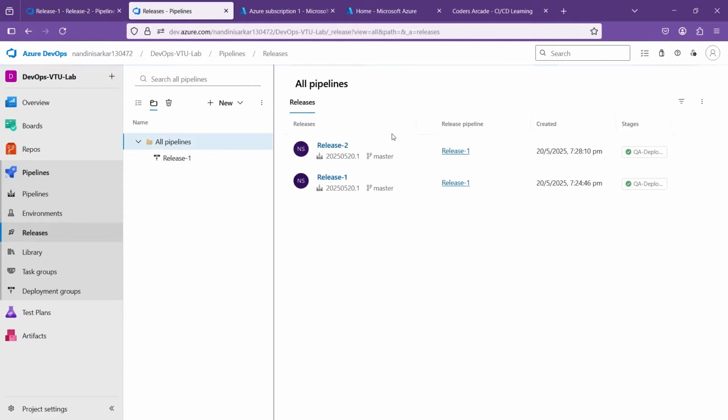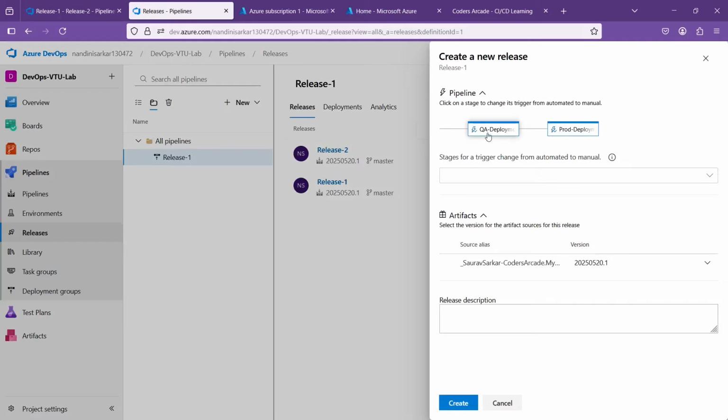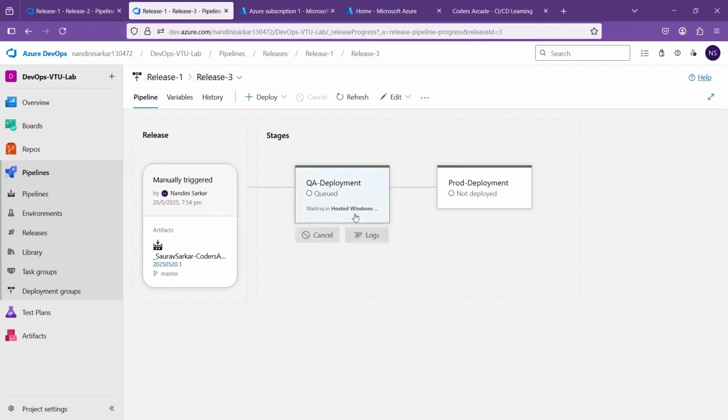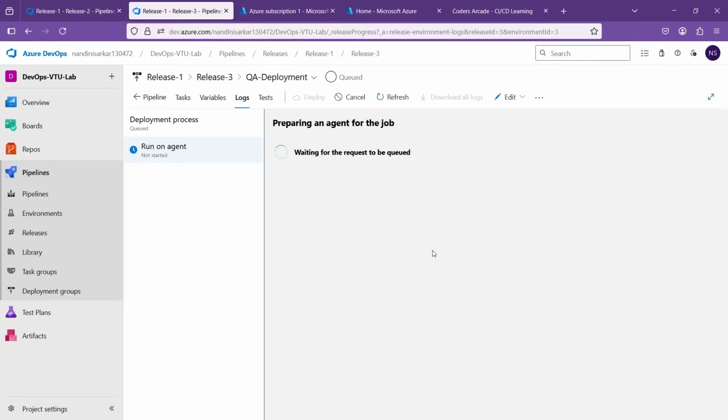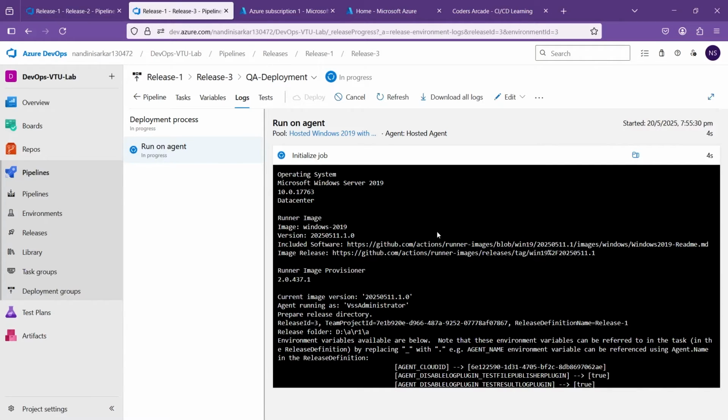Now I can go to all pipelines and just click on create release. From release 1, I can do a create release. And this time you can see we have QA deployment and we have prod deployment. Okay, and just click on create. And see, release 3 has been queued. Go here and go to the logs. Sometimes it might be waiting, so just refresh and see if it has started or not. It's still queued. Let's wait. It says in progress. Yep, it started.